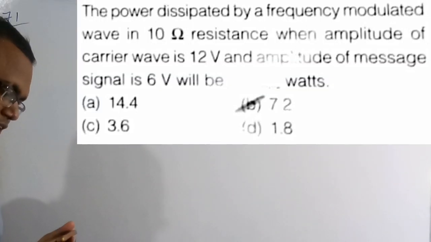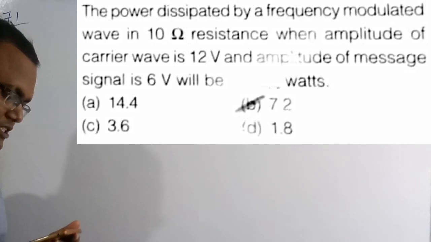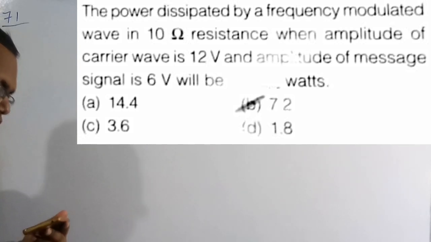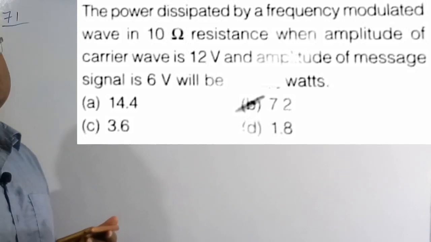So let's get started. Now we are going to solve the 71st question. See the question here. The power distributed by a frequency modulated wave in 10 ohm resistance, when the amplitude of the carrier wave is 12 volt and the amplitude of the message signal is 6 volt, will be.